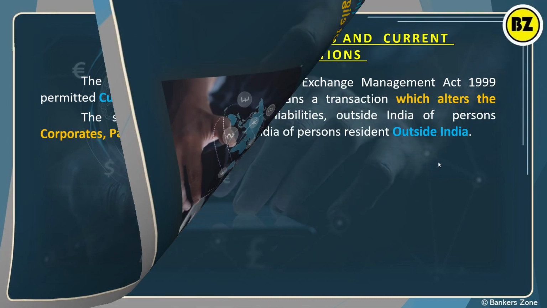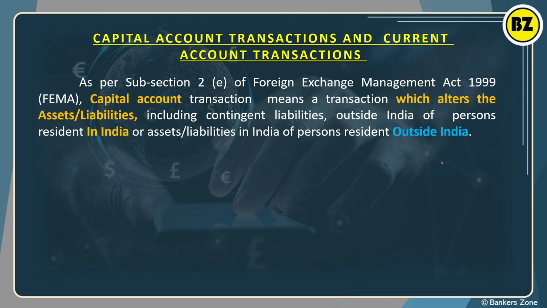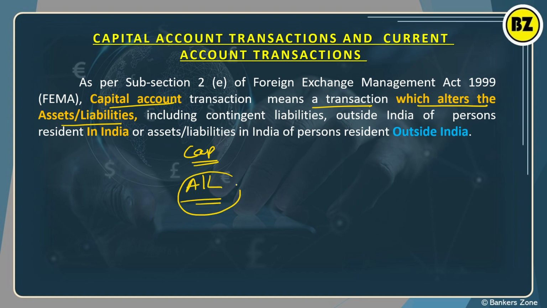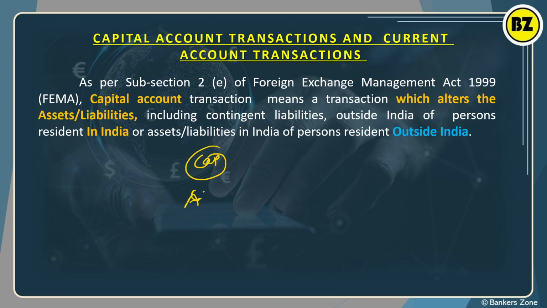Okay, now see, what do you mean by capital account and current account transaction? So see here, as per Section 2(e) of FEMA, the Foreign Exchange Management Act, a capital account transaction means a transaction which alters the assets or liabilities, including contingent liabilities, outside India of a person resident in India, or the assets or liabilities in India of a person resident outside India. Simply, what is the capital account transaction? It is where the asset or liability changes.